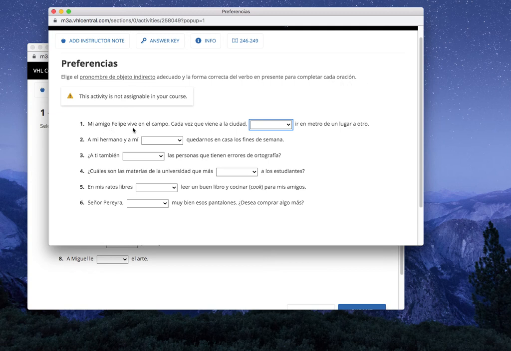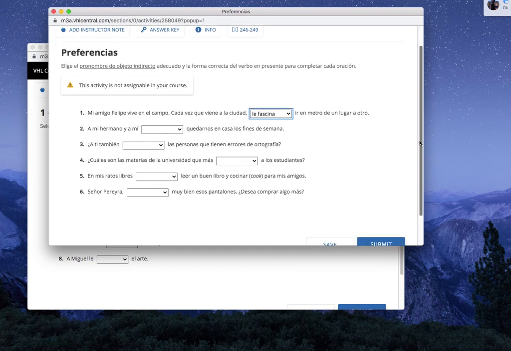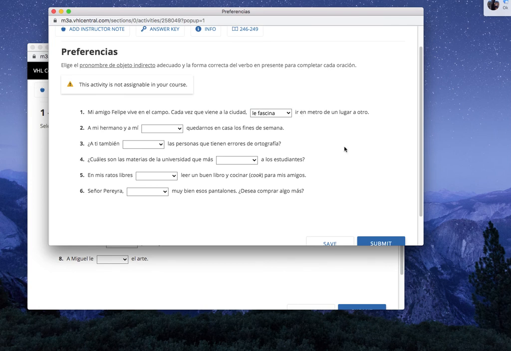Dice, mi amigo Felipe vive en el campo. Cada vez que viene a la ciudad, blank, ir en metro de un lugar a otro. So would we say, me fascina ir, me fascinan ir, le fascina ir, or le fascinan ir en un metro de un lugar a otro? Pause. And we're back. And it would be le fascina, because we're talking about Felipe, right? Le fascina ir en un metro de un lugar a otro. And it's singular because the verb ir, remember? Verbs are always singular. Okay.